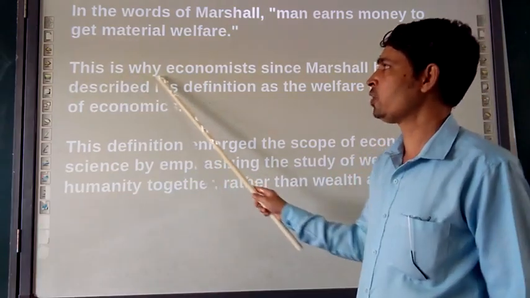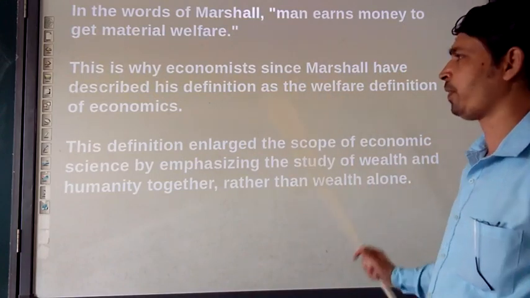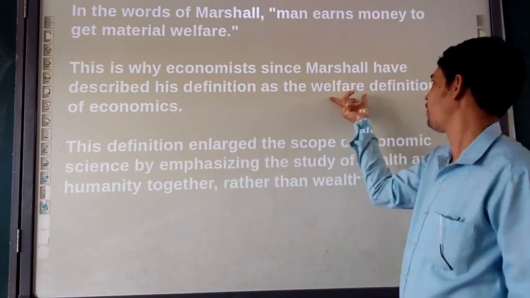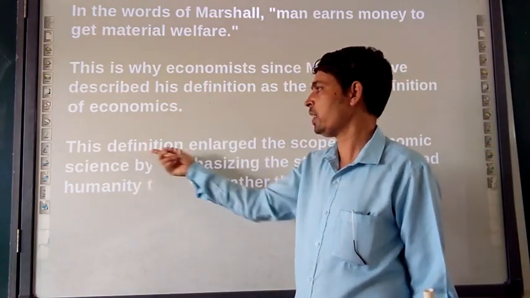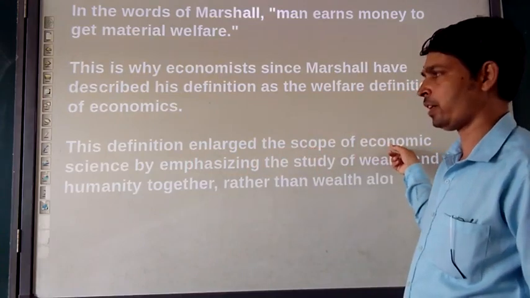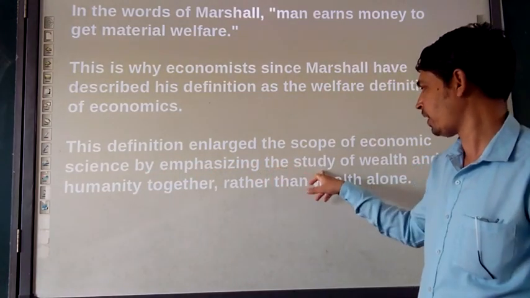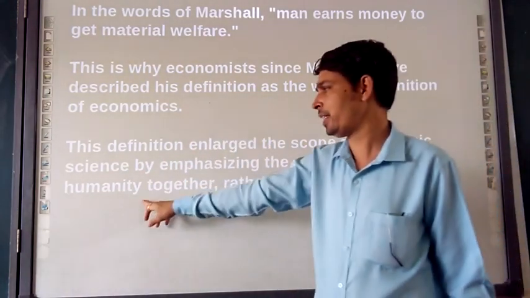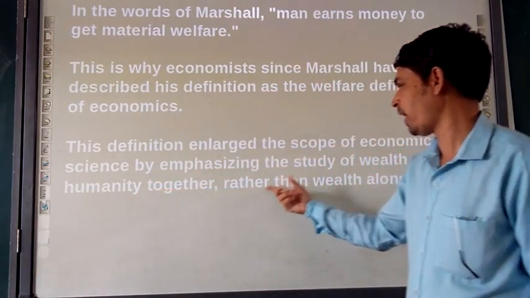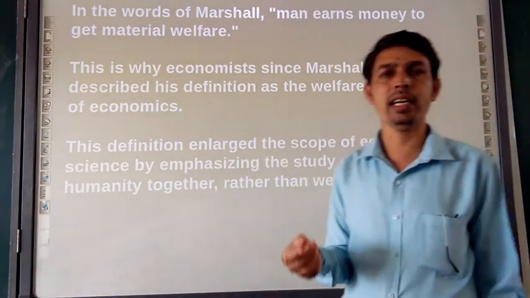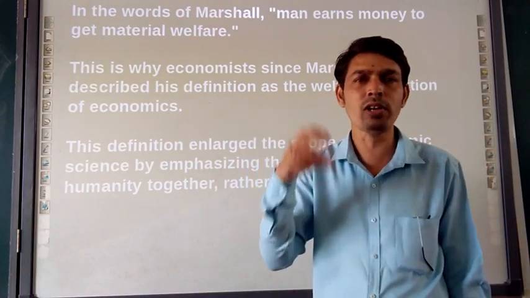Next, since Marshall described it so, this is called the welfare definition of economics. What is welfare talking about more? This definition enlarges the scope of economic science by emphasizing the study of wealth as well as humanity together, rather than wealth alone. As I was showing you earlier, the rupee paper currency note is not the whole of economics.